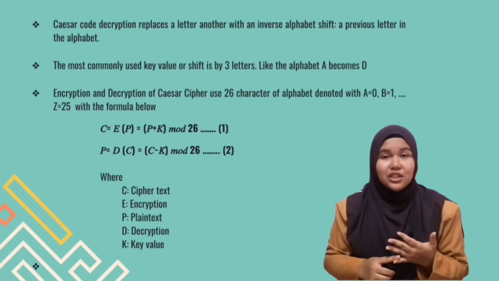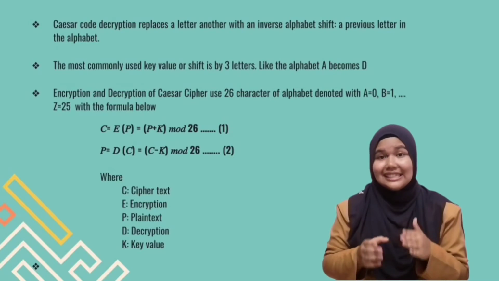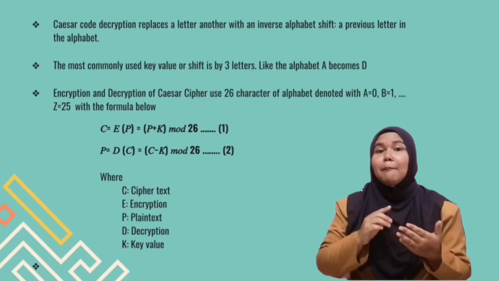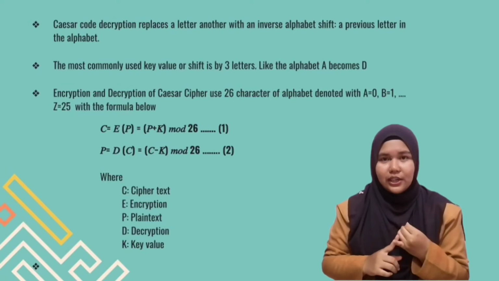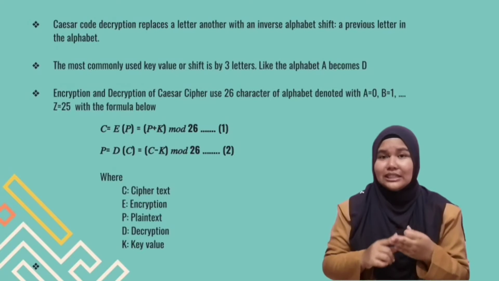Then, encryption and decryption use all 26 characters of the alphabet by denoting A equal to 0, B equal to 1, until Z equal to 25.